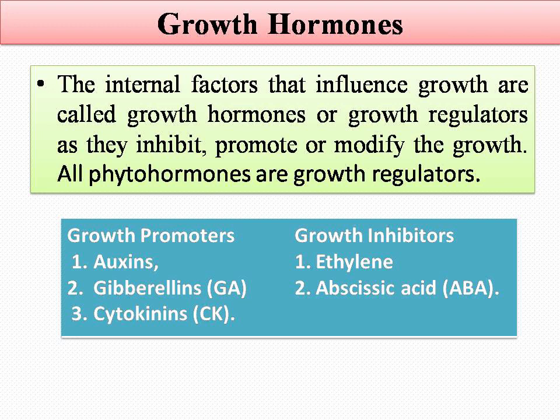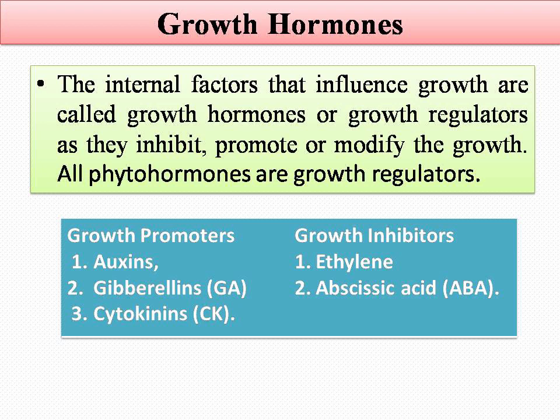First of all, what is a growth hormone? Mostly, these are the internal factors which influence the growth, generally called growth hormones. They inhibit, promote or modify the growth. All the phytohormones are considered growth regulators, or simply they are also called growth hormones. In plants, 5 types of growth hormones are present. First one, auxin; second, gibberellin; third, cytokinin; fourth, ethylene; and fifth one is abscisic acid.